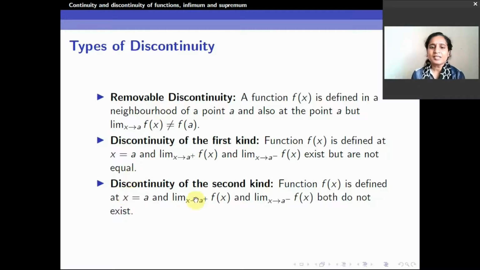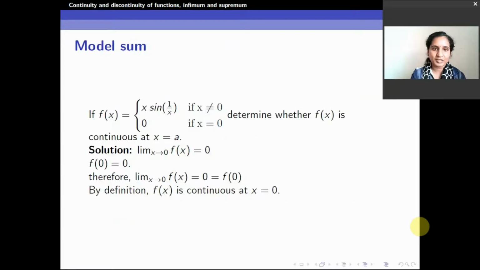Discontinuity of the second kind. The function f of x is defined at x is equal to a, but the right limit and the left limit both fail to exist. I think you can visualize it; you can draw some example to understand the third discontinuity. I'll leave it to you. It is defined, but both the left and right limits don't exist. So these are the three kinds of discontinuity. We'll go to a model sum.